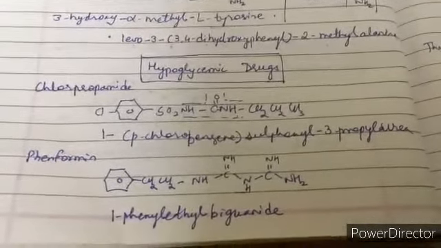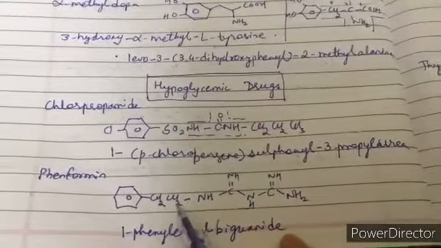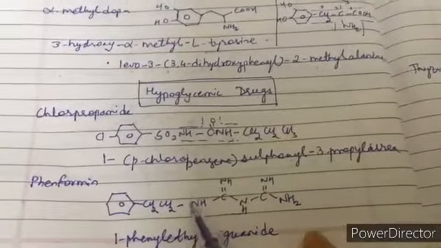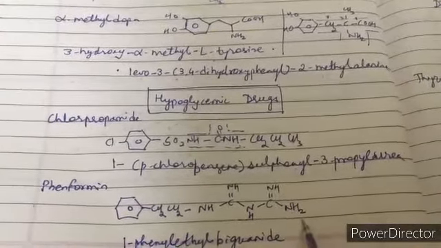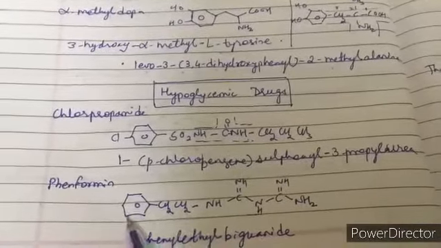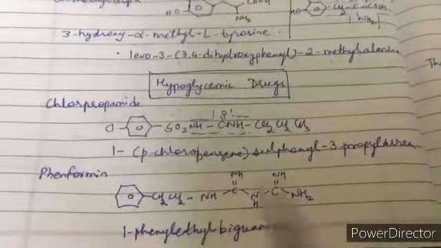Then we will talk about phenformin. Phenformin is C6H5CH2CH2, so you have phenyl ethyl, and this structure is biguanide. What is biguanide? NH, C double bond NH, NH, C double bond NH, NH2. This is your biguanide structure, and this is your phenyl ethyl group. So phenformin is 1 phenyl ethyl biguanide.